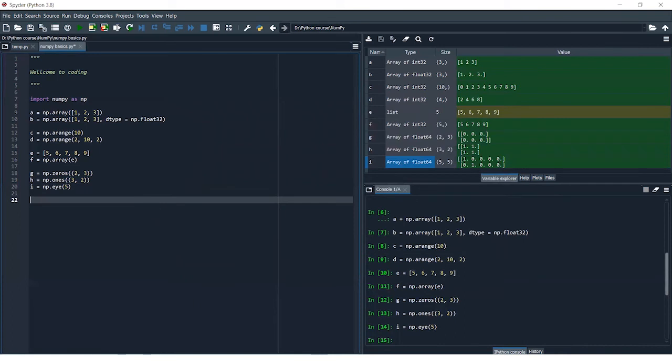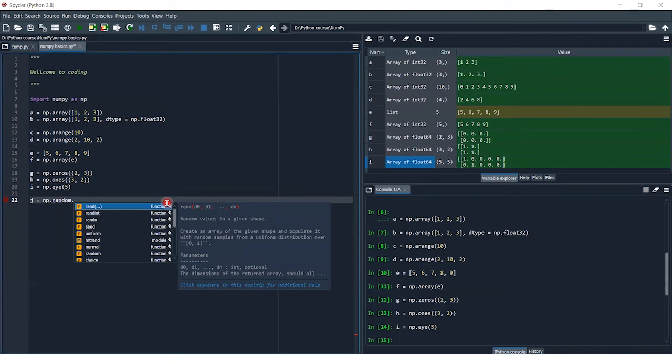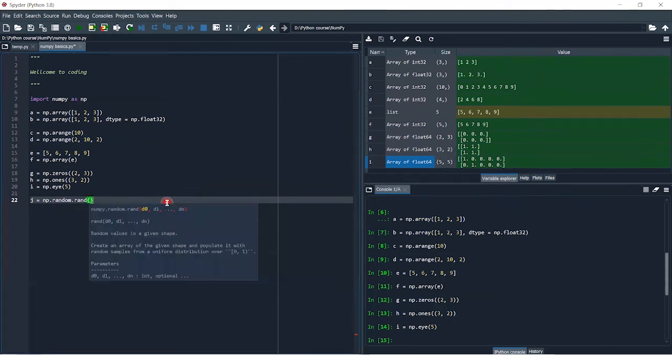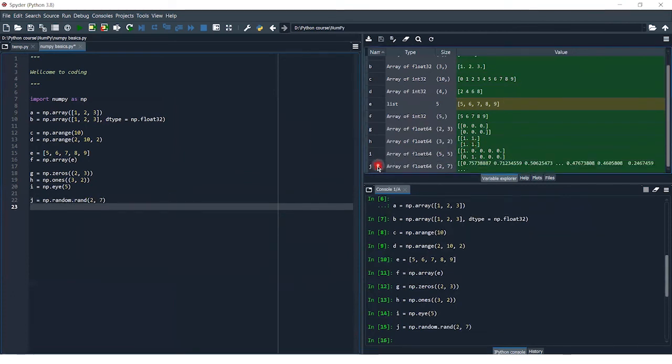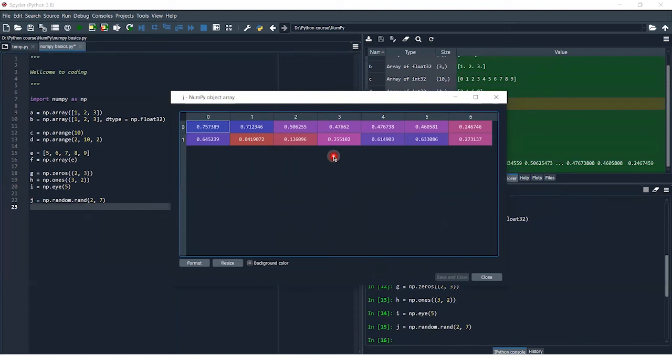Then comes arange, which I already told you. And what else? Yeah, random. If I want some random values in my matrix or array, then I can just type j is equal to np.random.rand and just type the size of the matrix, 2 comma 7, and execute this. Here, as you can see, j has random values and it has a matrix of size 2 comma 7. Indexing starts from 0 to 6, so it has 7 columns and 2 rows.